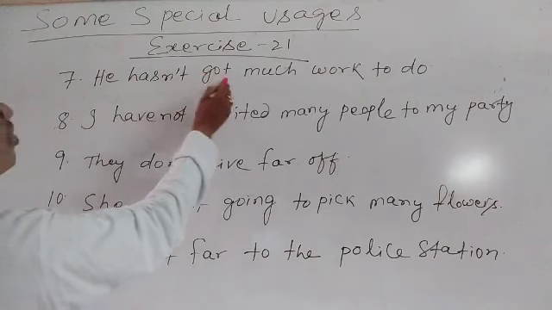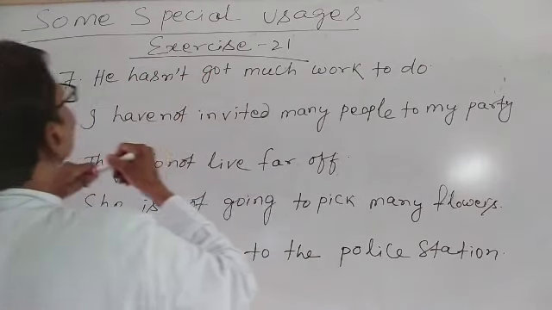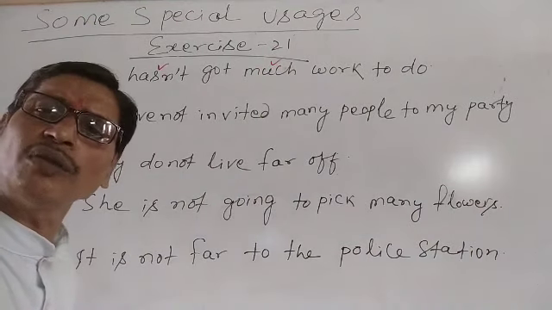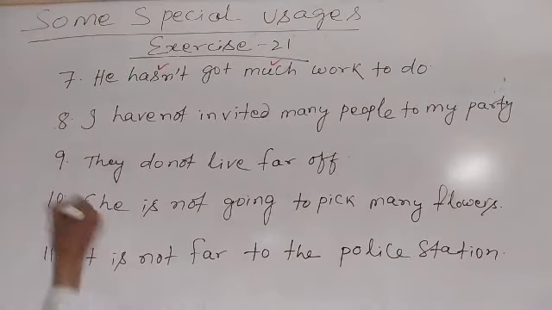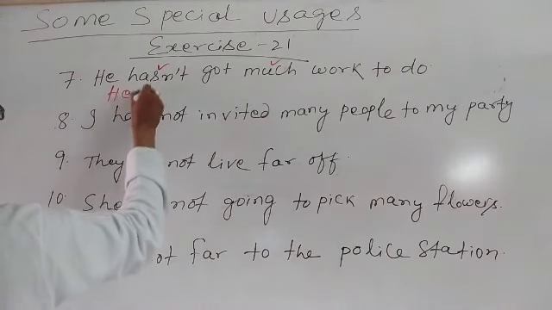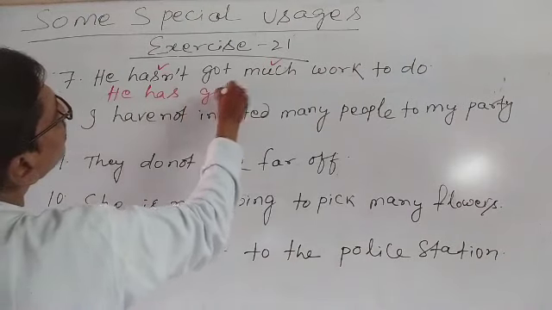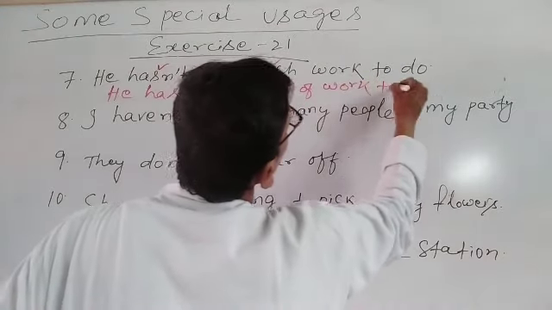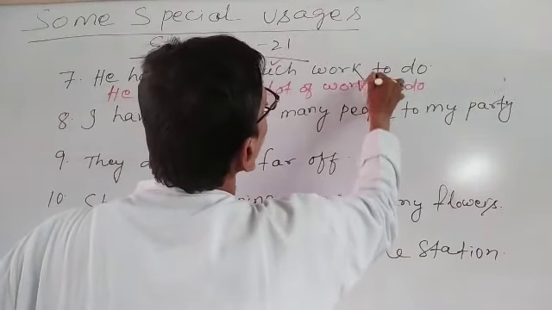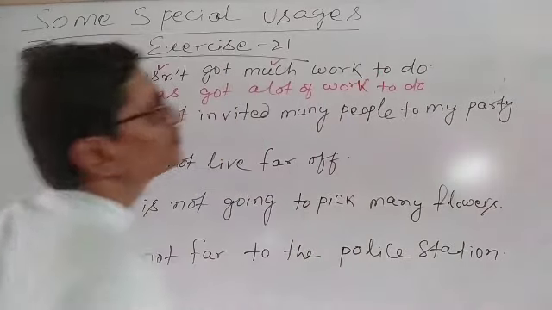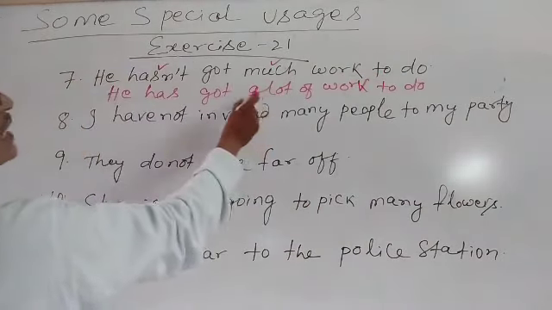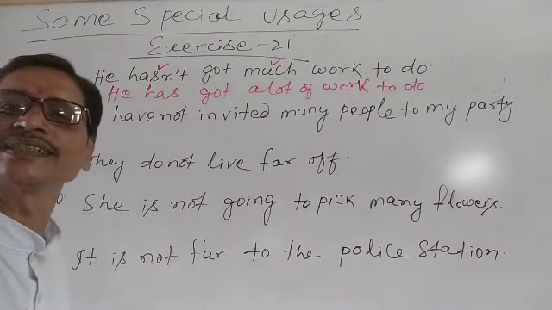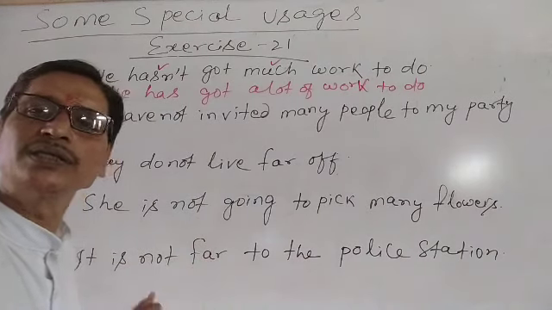He has not got much work to do. Here the sentence is negative, therefore we have used much. We have to convert this into positive. What will we do? He has got a lot of work to do. Understand? So we have used a lot of in place of much because our sentence is a positive sentence. He has got a lot of work to do.